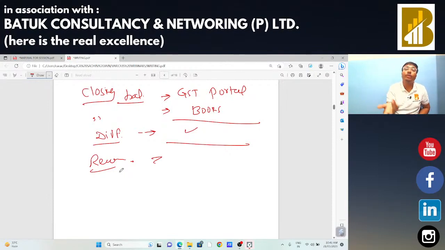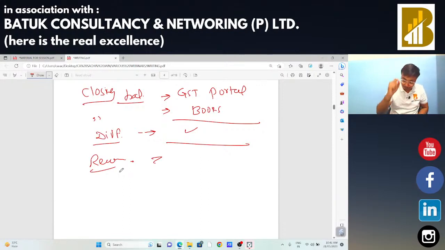Suppose there is a difference due to refund, non-passing of certain entries, certain blocked credit and all that. In that case, you just need to take the reconciliation. That will be more convenient for you and the taxpayer also. And in future, this is also a part of your working for pursuing that particular audit, and this is also a good thing for that taxpayer. If there are any differences, then from after the audit onwards, he is going to maintain the things.